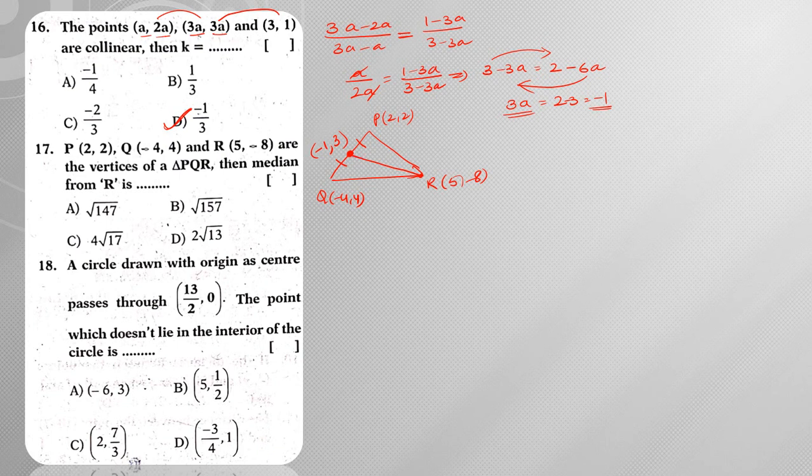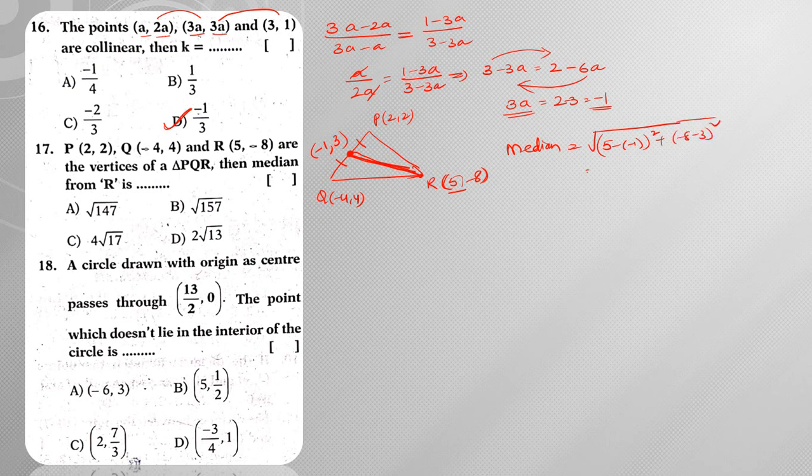Hence, if you want to find the median, this particular distance we need to find. Since we have 2 points, I can directly find the median. So median is equal to square root of (x2 minus x1) whole square, that is (5 minus of minus 1) whole square, plus (minus 8 minus 3)